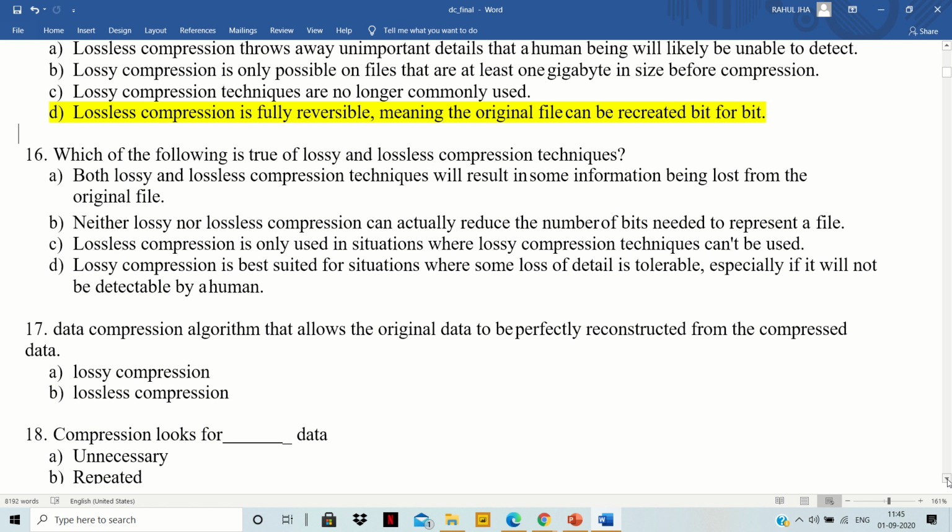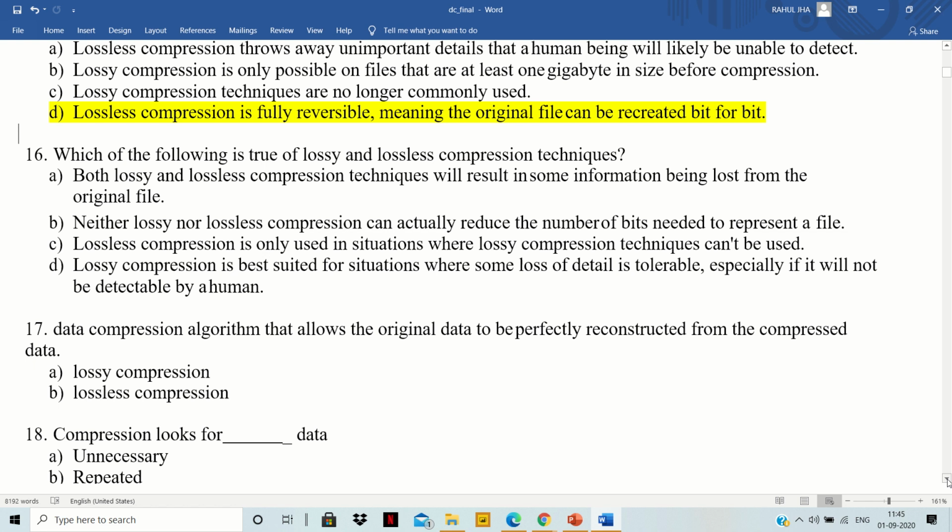Option B: neither lossy nor lossless compression can actually reduce the number of bits needed to represent a file. This is also not a right answer, because there will be some reduction in the number of bits. C: lossless compression is only used in situations where lossy compression techniques can't be used. No, this is not a right answer.